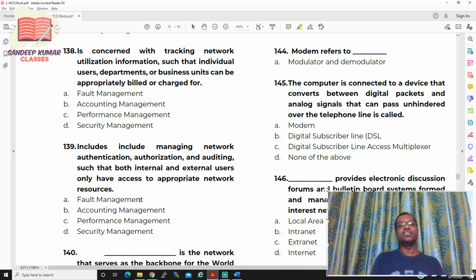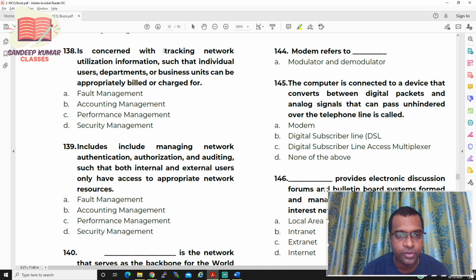Dash is concerned with tracking network utilization information such that individual user departments or business units can be appropriately billed or charged. So I hope you have picked up your answer.